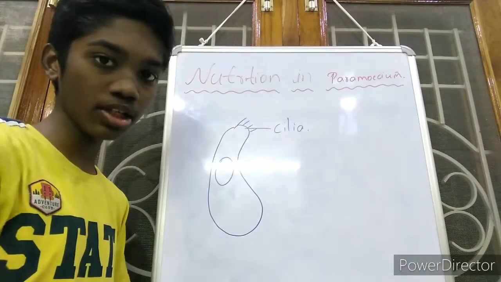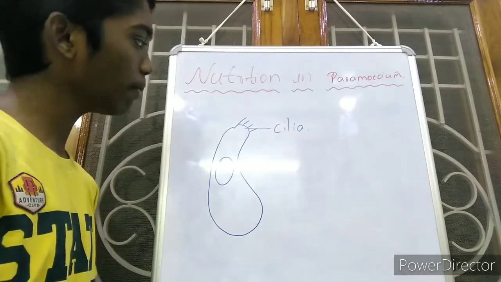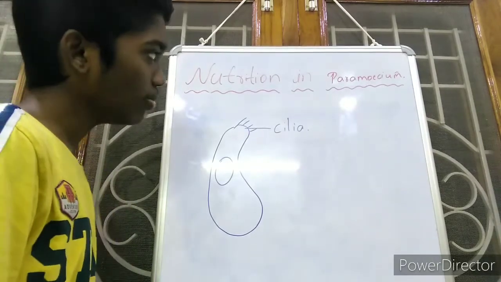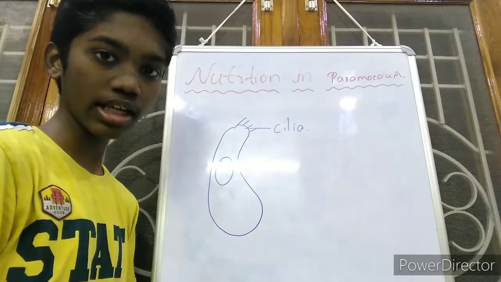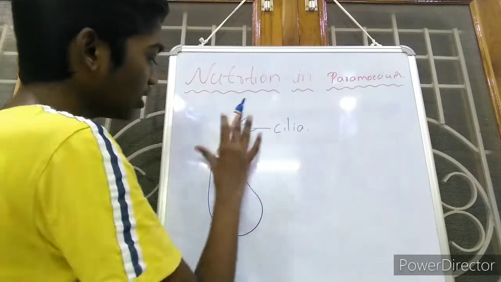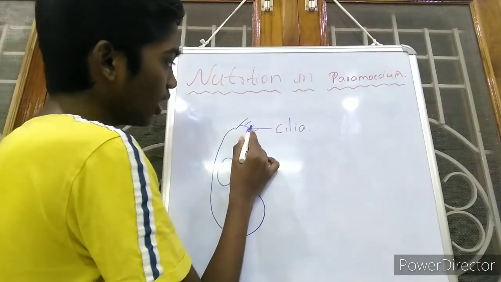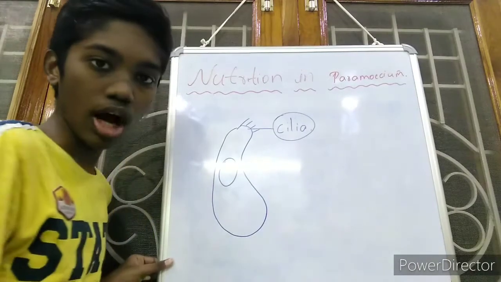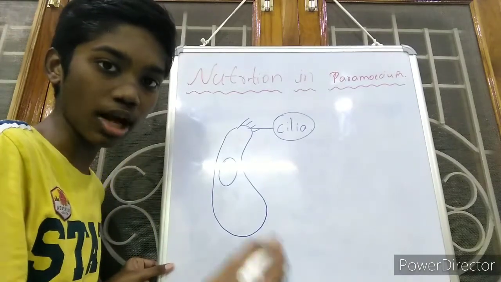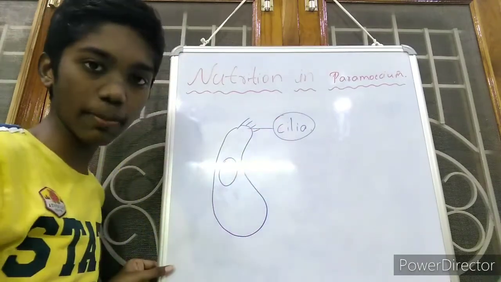Now I will explain you about the nutrition in paramecium. Paramecium and amoeba, both of them are unicellular organisms. They contain only a single cell. If we take this as paramecium, the important part in paramecium is the cilia. Just as the pseudopodia help amoeba, here the cilia help the paramecium.